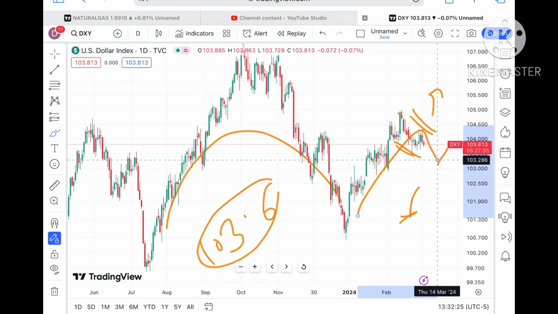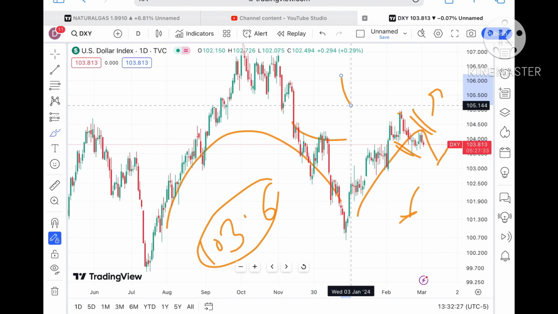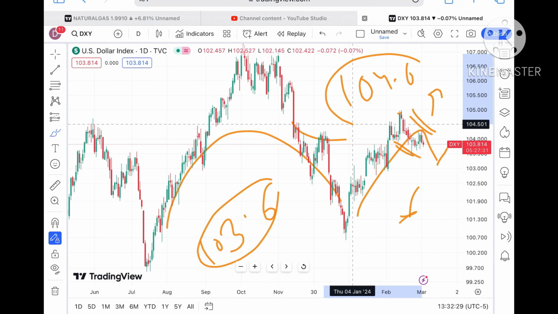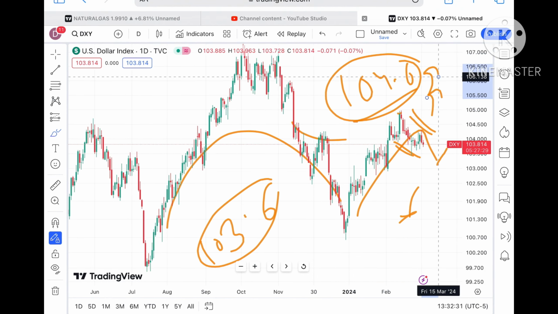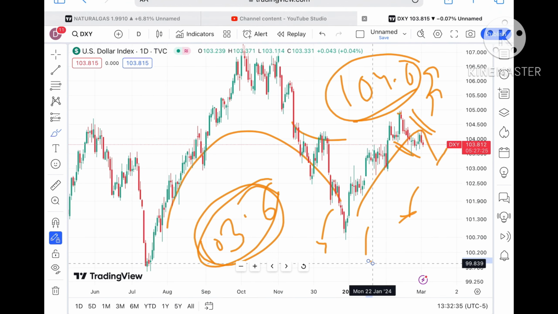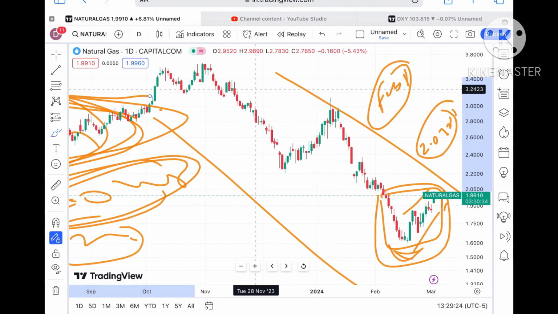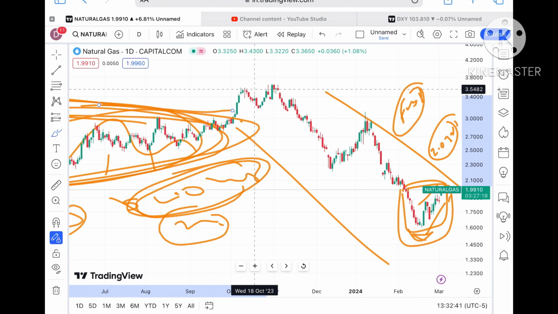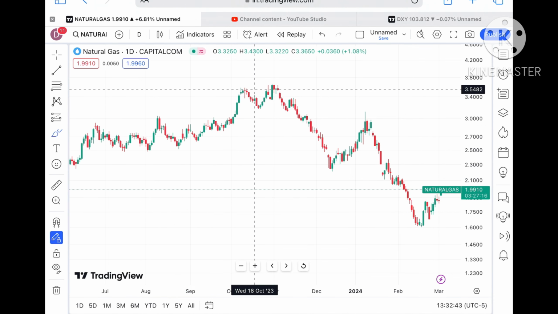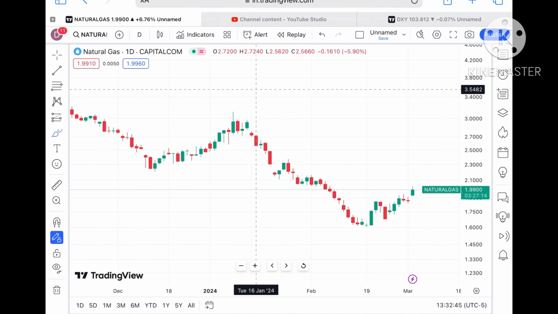But overall trend, if you look at this particular month, we have seen there is a continuous fall, and this particular bigger pattern is supporting a downtrend. So you have to understand, at 106.4, 106.3, then it would move further down. Now let's see the natural gas prices.